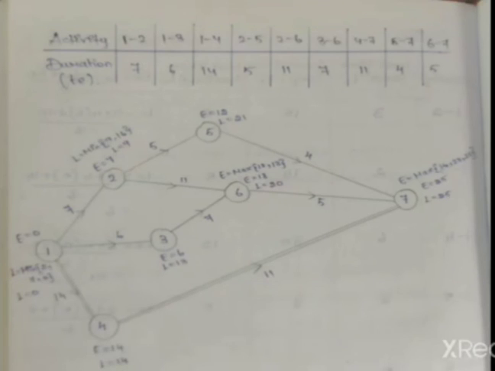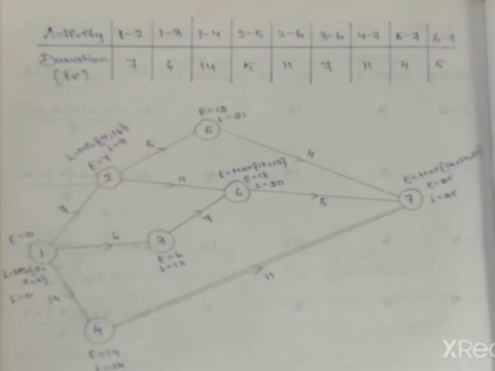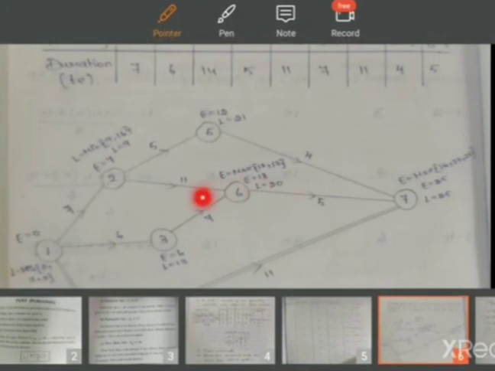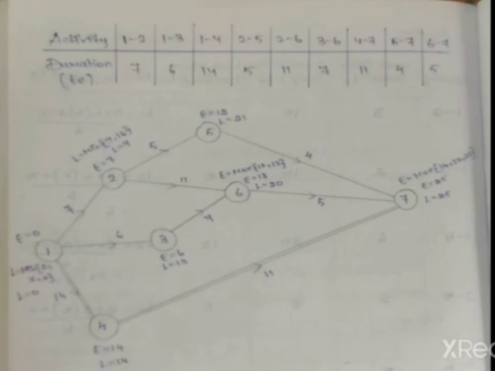So next we have to come with the second activity. For the second activity there are two outgoing activities. So for this we have to come with minimum value. So minimum of 20 minus 11, that is 9. 21 minus 5, that is equal to 16. So the minimum value will be 9. So L value will be 9.